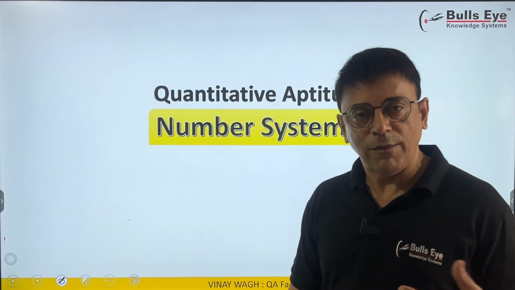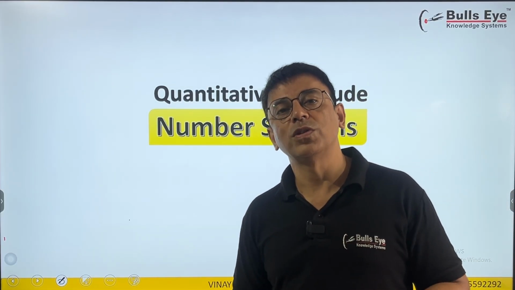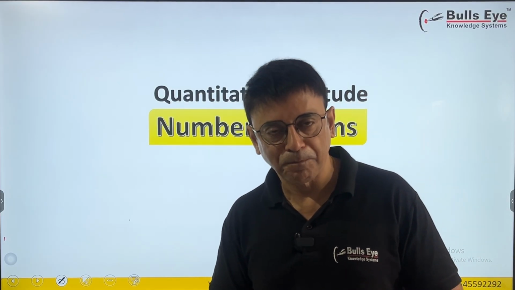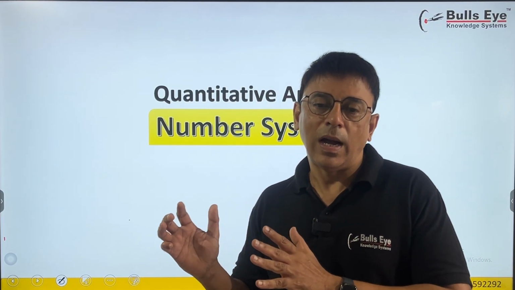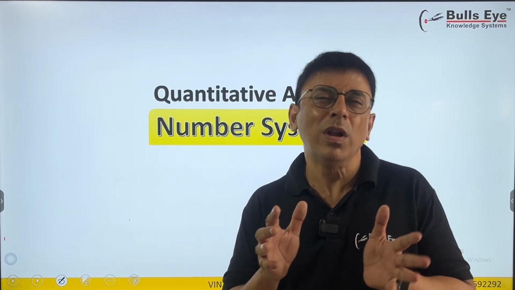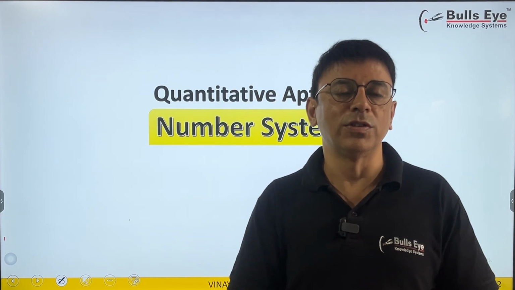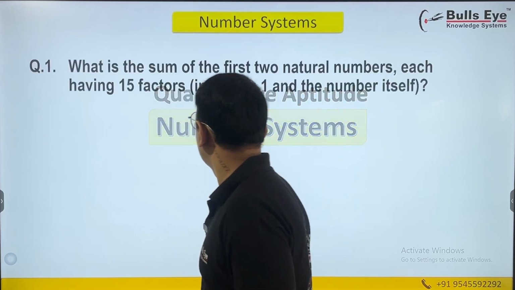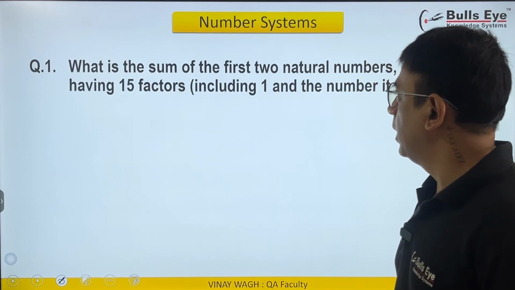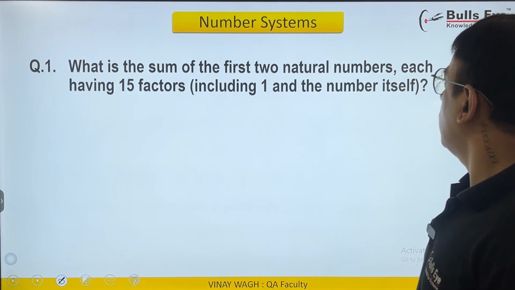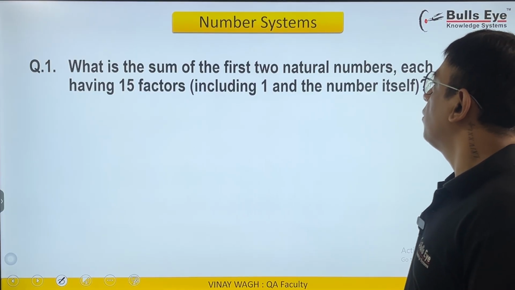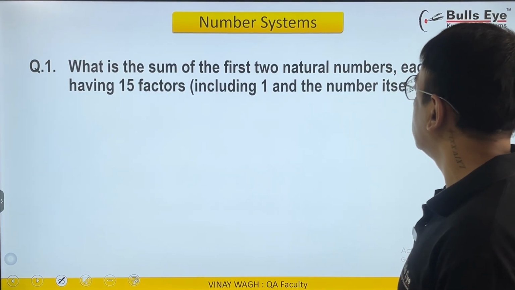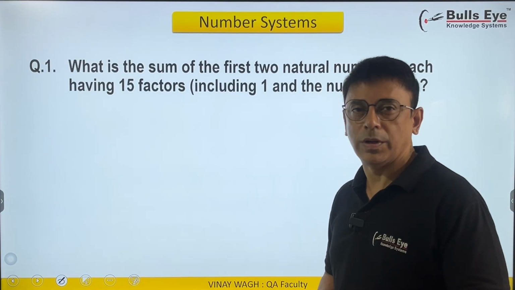So there are around 5 questions. 4 out of these 5 questions are from CAT 2023. One of the questions is from some other CAT. So this will act as a revision of one of the families of questions of the entire number system. To start with, here's the first question for us. It's asking what is the sum of the first two natural numbers each having 15 factors. And there's a condition given, 1 and the number itself are to be included.